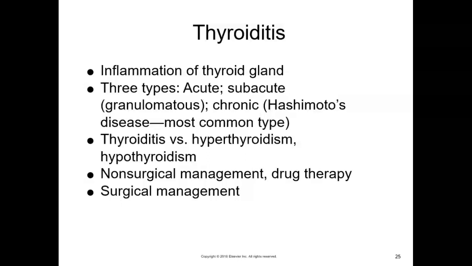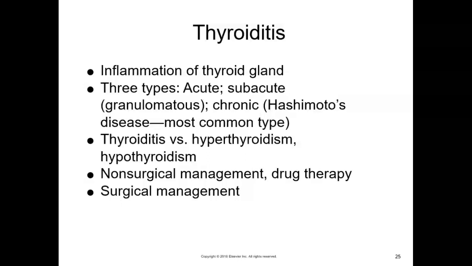Subacute thyroiditis results from viral infection of the thyroid gland after a cold or other upper respiratory infection. Symptoms include fever, chills, dysphagia, and muscle and joint pain. Pain can radiate to the ears and jaw. The thyroid gland feels hard and enlarged on palpation. Thyroid function can remain normal, although hyperthyroidism or hypothyroidism may develop.